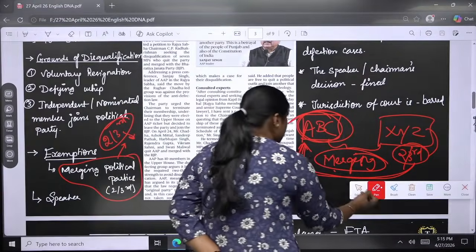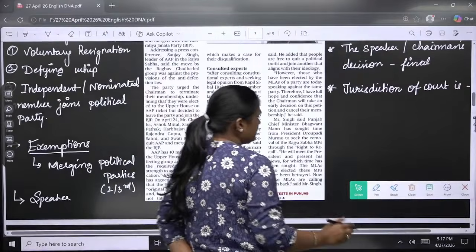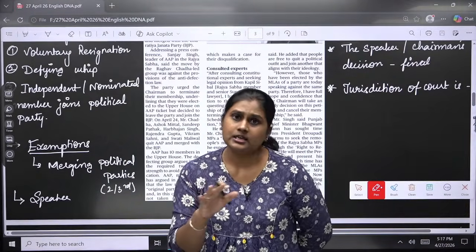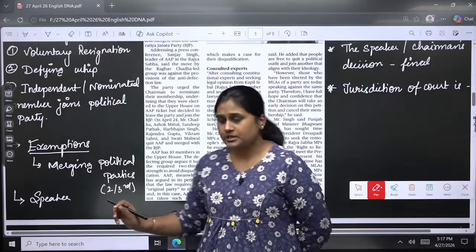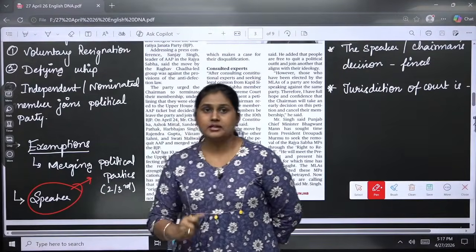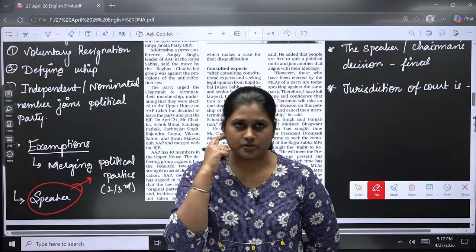And when it comes to the speaker, generally the speaker will be common, for the sake of neutrality. So if a speaker wants to give up his political party membership, and wants to be the speaker, it is obviously possible. It is an exemption for the speaker.